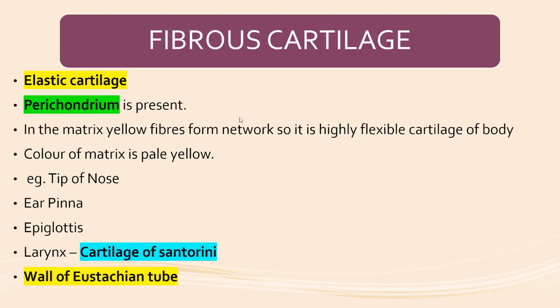Right now we are going to discuss the elastic cartilage. Perichondrium is present. In hyaline cartilage, perichondrium was present; perichondrium is also present in fibrous cartilage, and in elastic cartilage. Elastic cartilage is a type of fibrous cartilage.